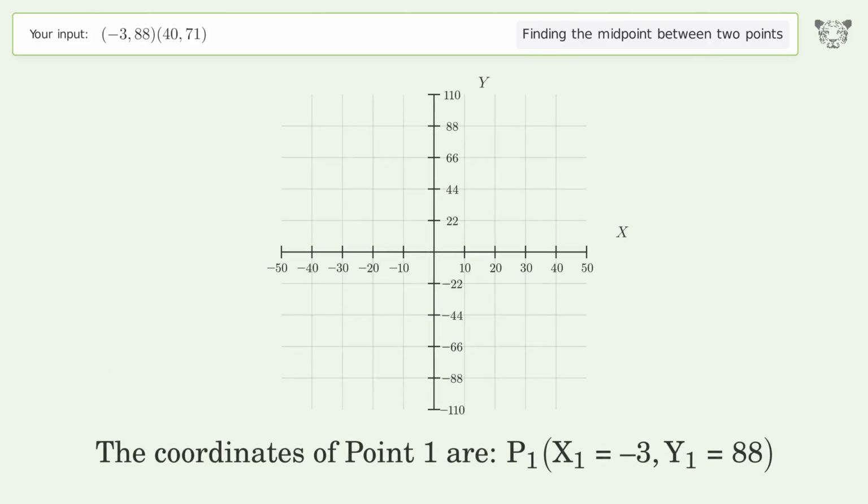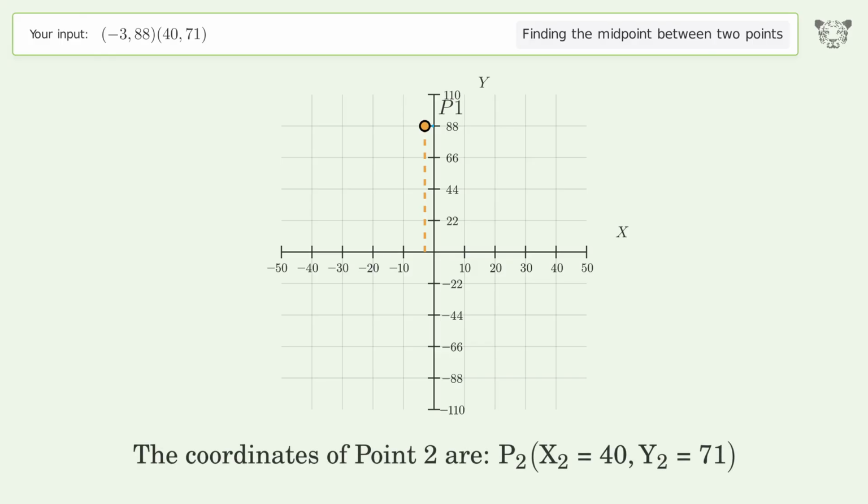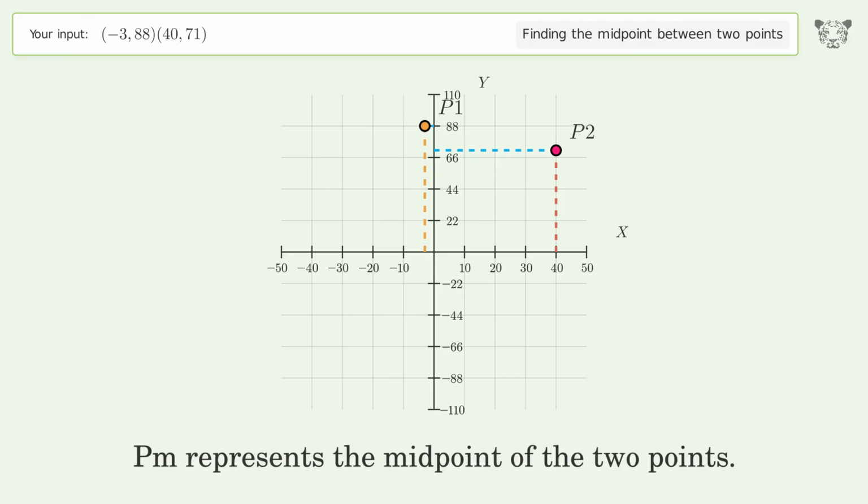The coordinates of point 1 are, x1 equals -3, y1 equals 88. The coordinates of point 2 are, x2 equals 40, y2 equals 71. PM represents the midpoint of the 2 points.